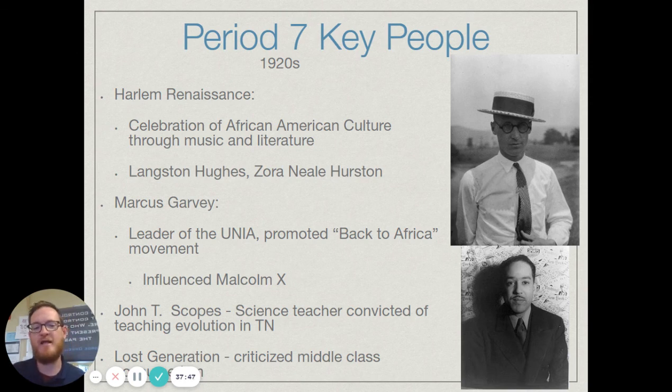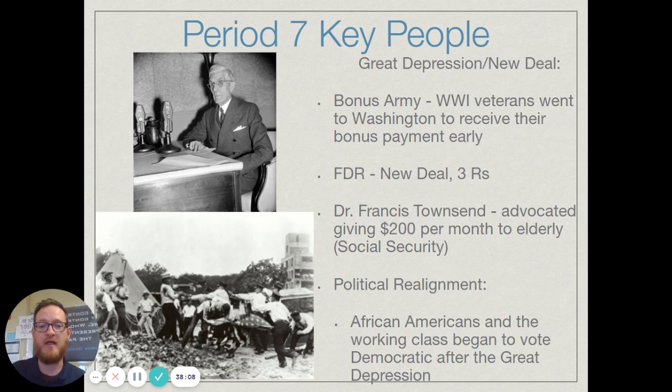Scopes, we already talked about him, the Tennessee teacher that taught evolution, was put on trial, found guilty and convicted for doing that. But really, the bigger part of that is it leads to a nationwide discussion on evolution. And then the Lost Generation, again, that's the one that kind of criticized how life was during the 1920s and all the materialism and everything else that was happening during that period.